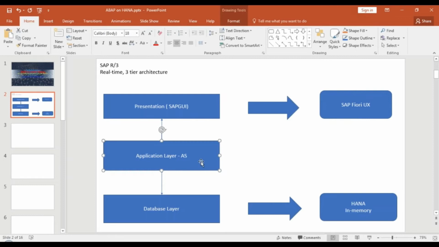And then, of course, in your application layer there is also innovation happening. You're getting new versions of the application layer. Earlier, you used to have SAP NetWeaver, which is the technical foundation for all the applications running on the SAP system. Yeah, and this is also improving day by day.